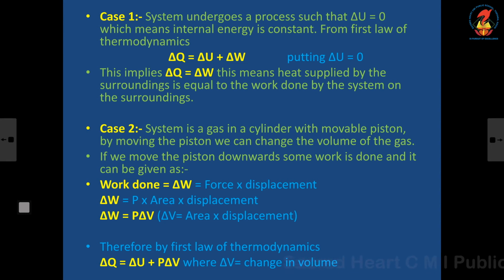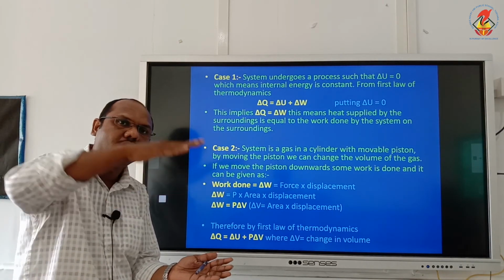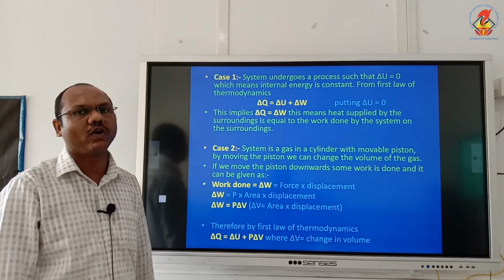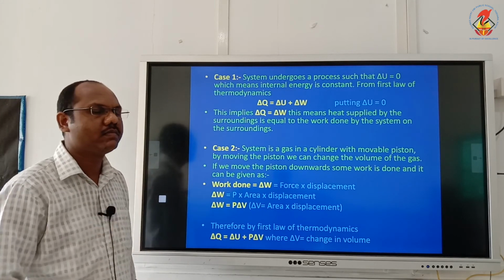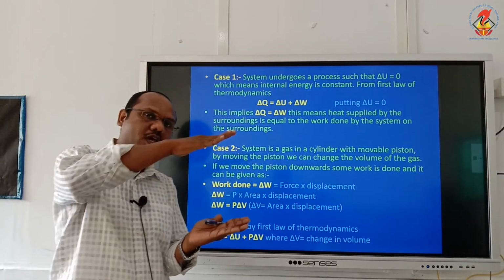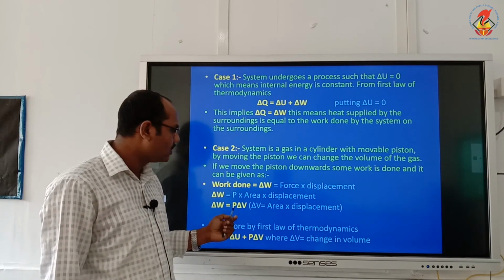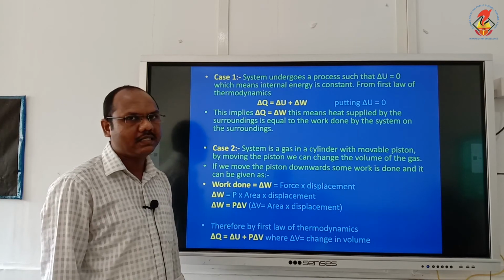So work done will cause a change in the volume. Here when I am pressing the piston down, I decrease the volume. Okay, when the piston is pushed downwards, the volume is decreased. That is why I wrote delta V. So delta W is equal to P into delta V.